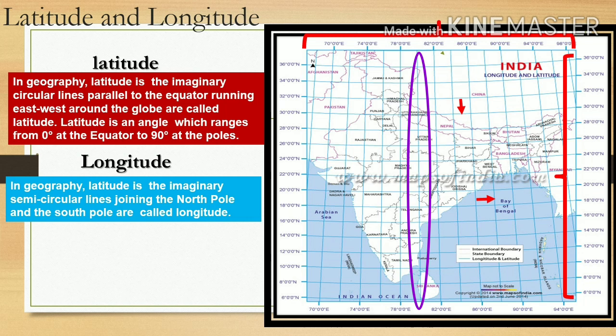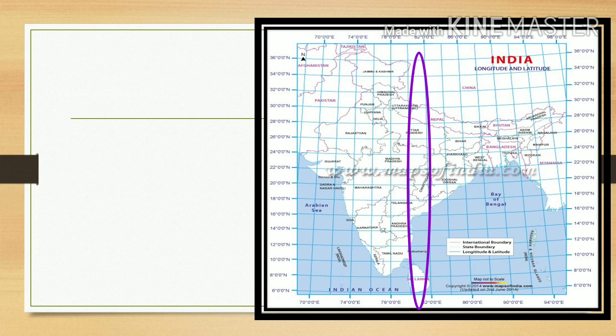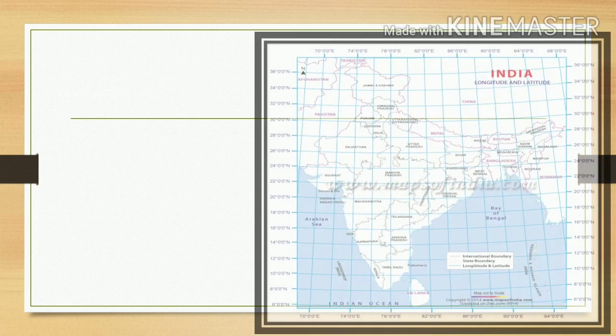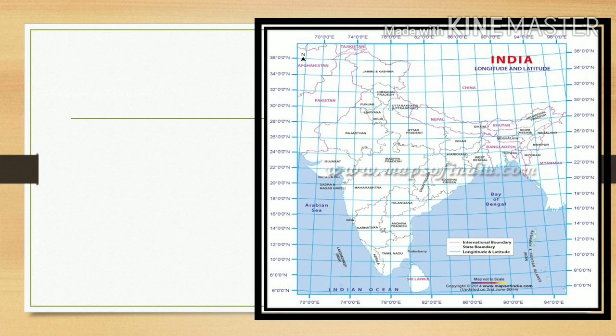Students, look at the top of the map. The northern side. We can see 68 degree 7 and 97 degree 25 east. This is known as longitude. Students, I hope you got the point about longitude.